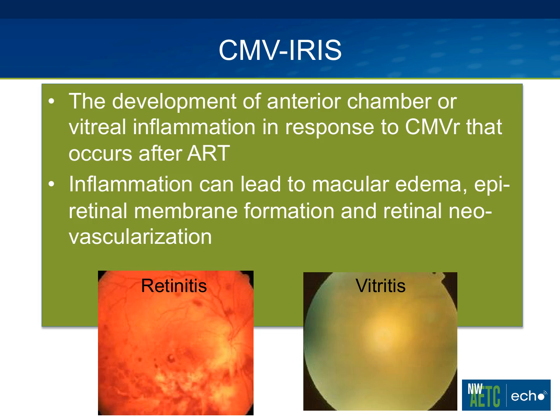So the last infection we'll talk about just quickly is that of CMV and CMV precipitated IRIS. So this is the development of anterior chamber or vitreal inflammation in response to CMV retinitis that occurs after initiating antiretroviral therapy. Inflammation in the chamber can lead to macular edema, epiretinal membrane formation, and retinal neovascularization. And it's pretty straightforward to make this diagnosis.